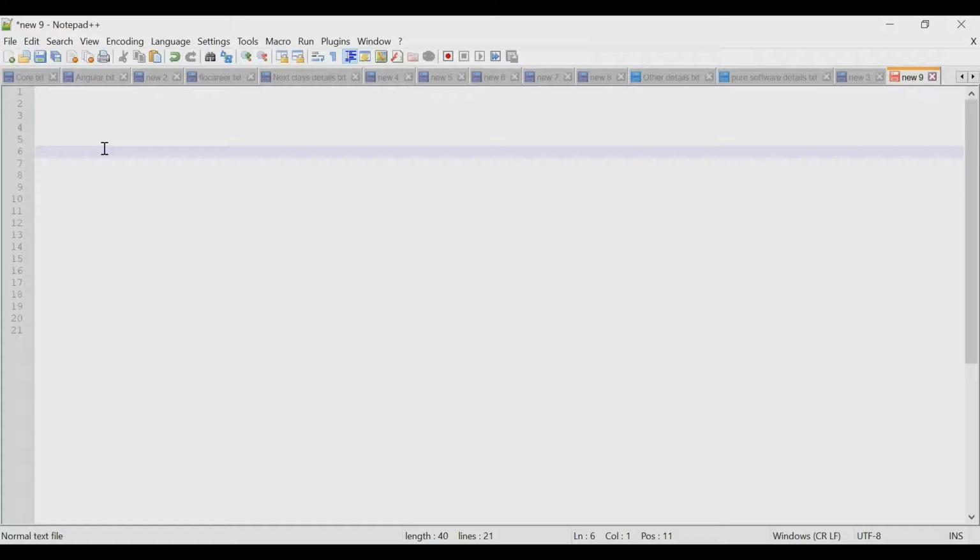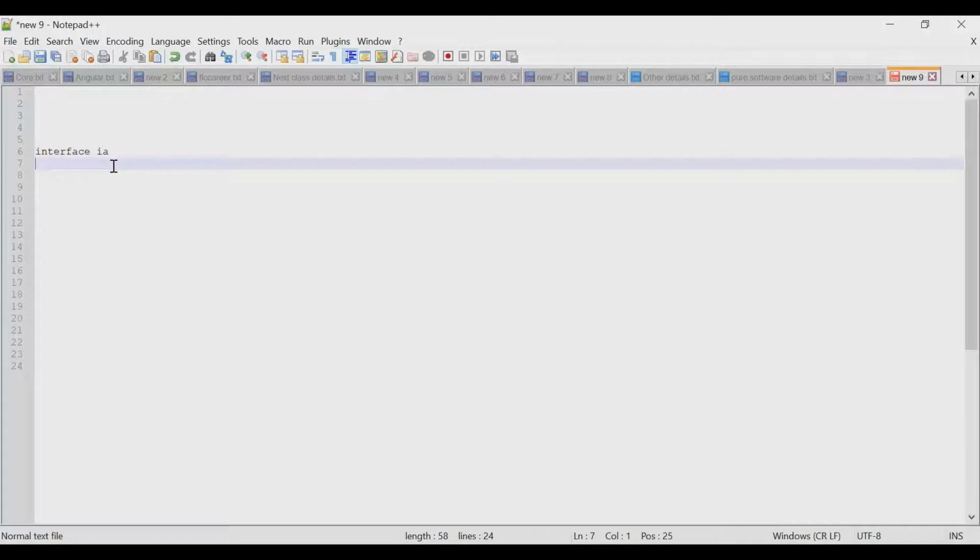What we want is that everything should depend upon the abstraction, and whatever different types of discount come, we will create a class for each. We will make one interface, IA, and inside that we will define the common method, with no detail.